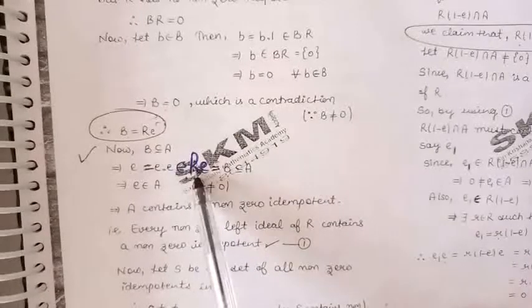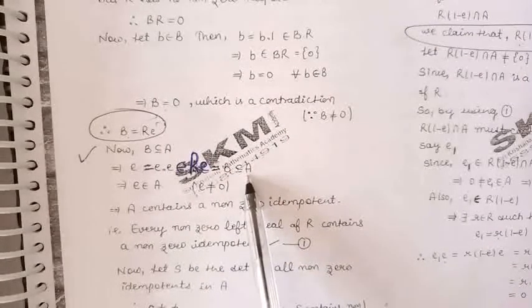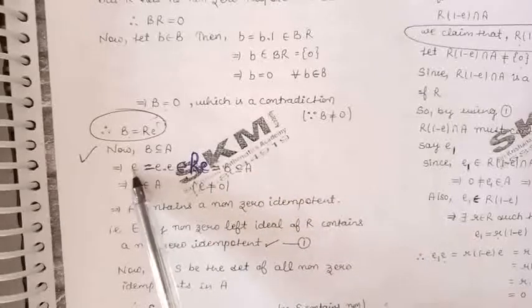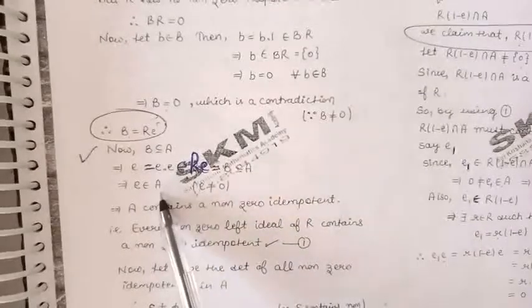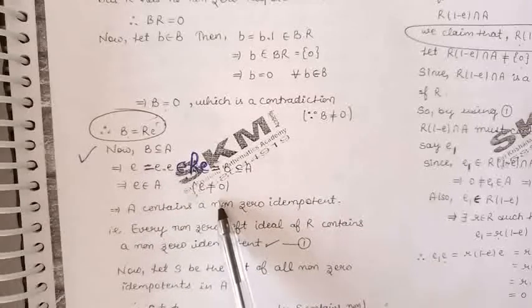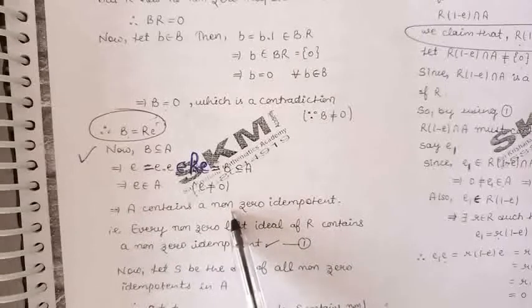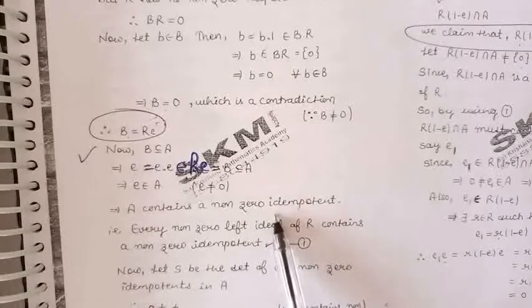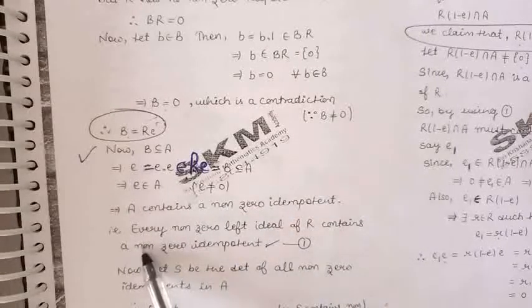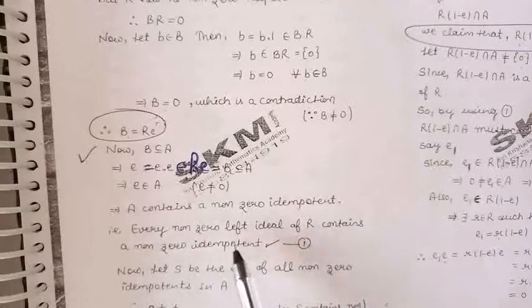From here, R into e is B and B is contained in A. So we can say that e belongs to A and is also non-zero. So we have proved A contains a non-zero idempotent. It means every non-zero left ideal of the ring R contains a non-zero idempotent.